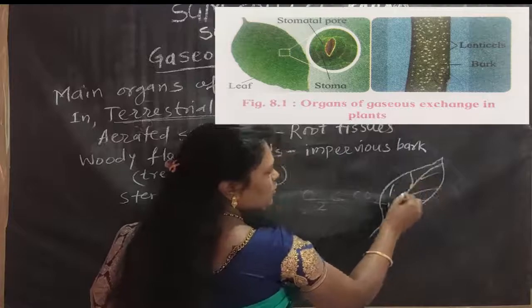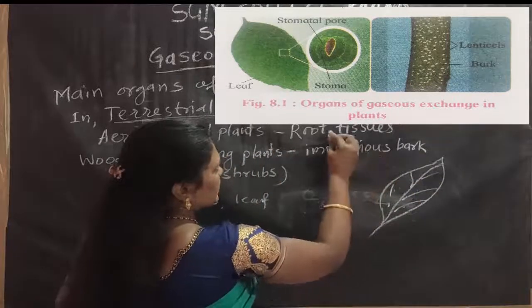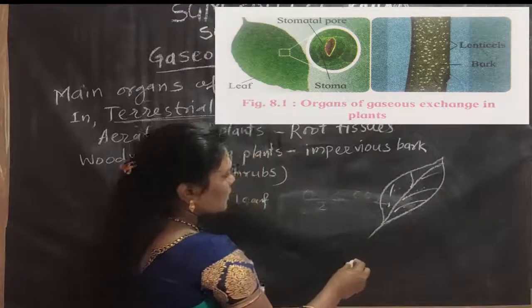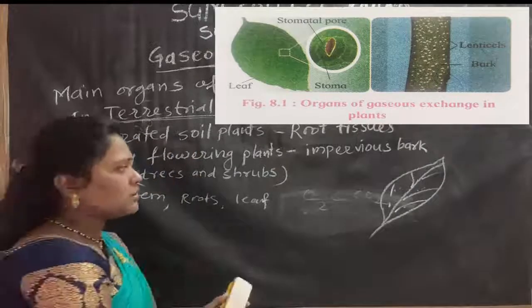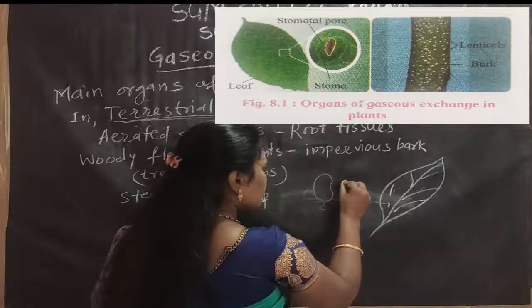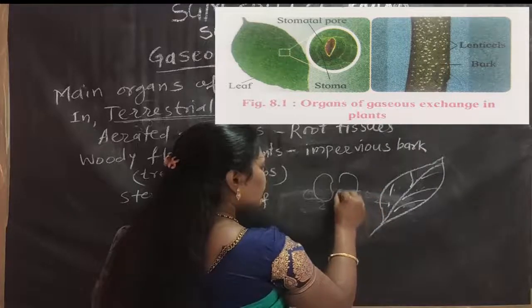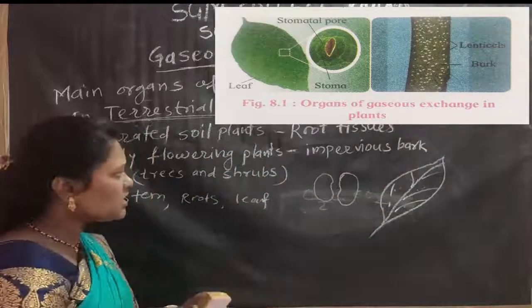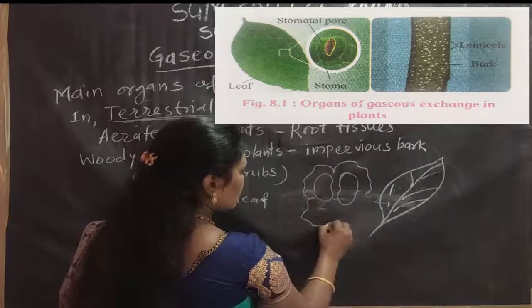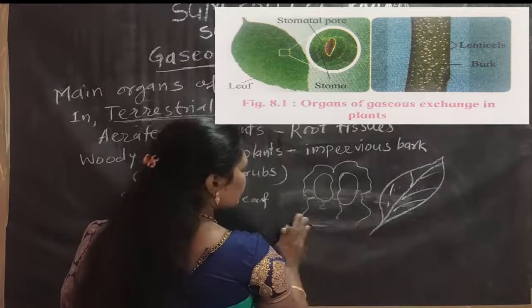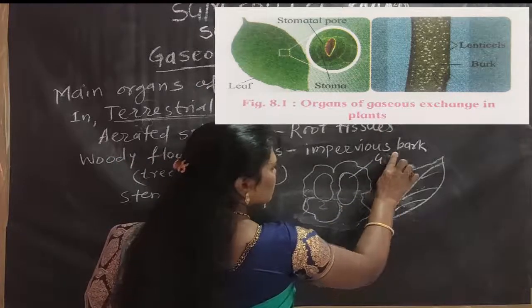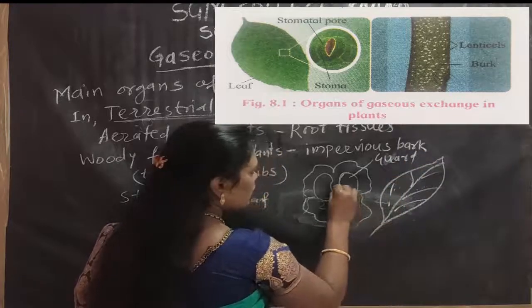On the upper surface and lower surface the stomata is present, and this stomata has small pores. तर असे small pores असतात, आणि that small pores when opens, तर ते स्मॉल पोर्स, स्टोमॅटाचे हे जे स्मॉल पोर्स आहेत, जेव्हा ते काय होत असतात, ओपन होत असतात, at that time the respiration process is performed. So here the stomata is present. This is a guard cell, this is a guard cell, and this is the opening of the stomata.